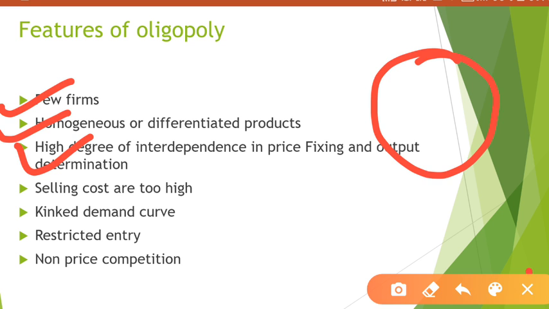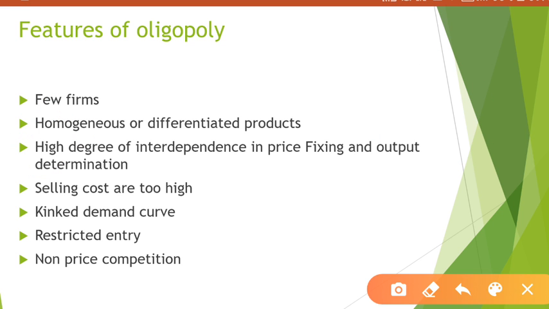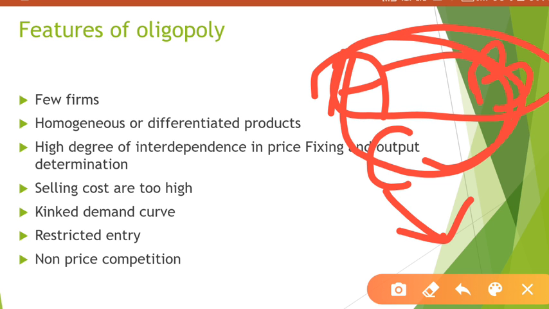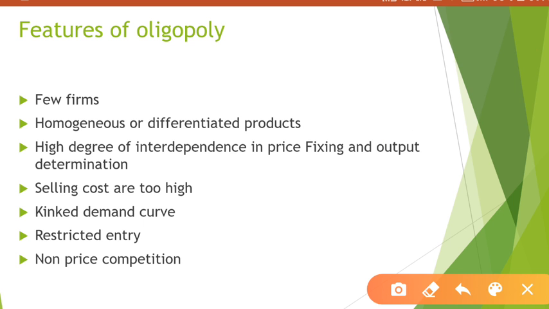Suppose Mr. A, Mr. B and Mr. C, suppose there are three people in a group. Now C wants to take a decision, but C cannot take a decision without the consent of A and B. Similarly, when B wants to take a decision, it cannot happen without the consent of A and C. So here there is a high level of interdependency.